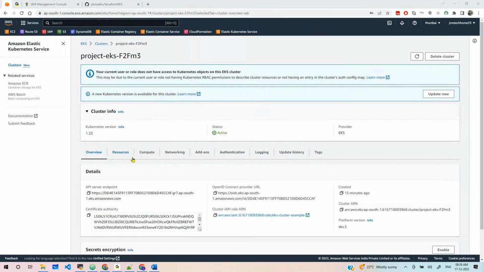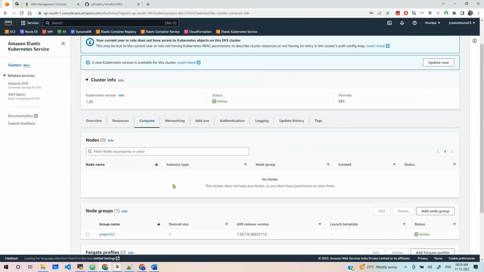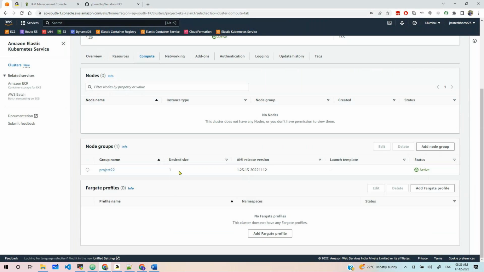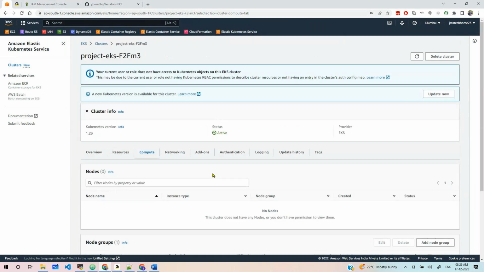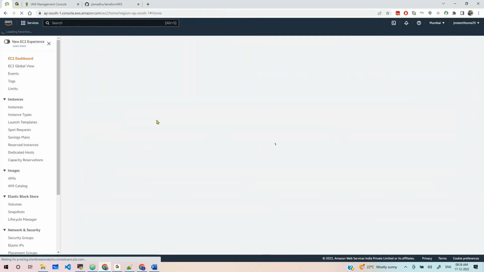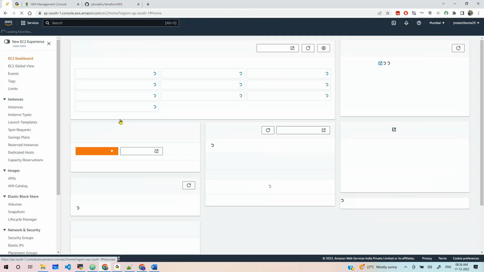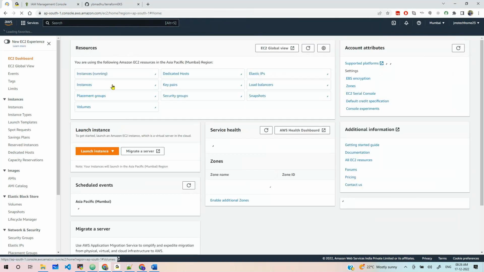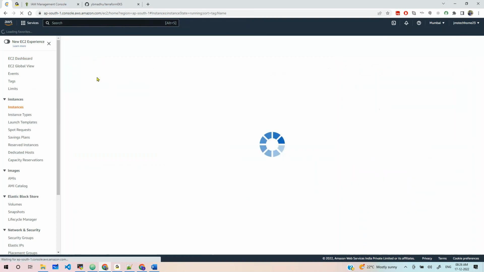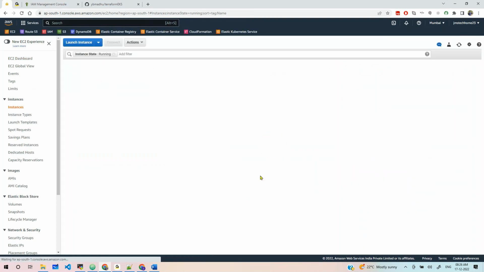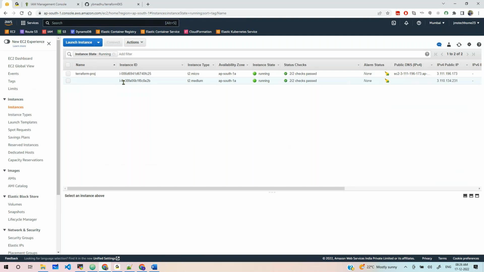This is compute, whatever we have done, how many nodes, how many instances are created. Only one instance is created for this, and the instance is created under EC2 only. Okay, if you go to EC2, it is managed by your instances here only. If you go to running instances, this instance is created, a medium instance.